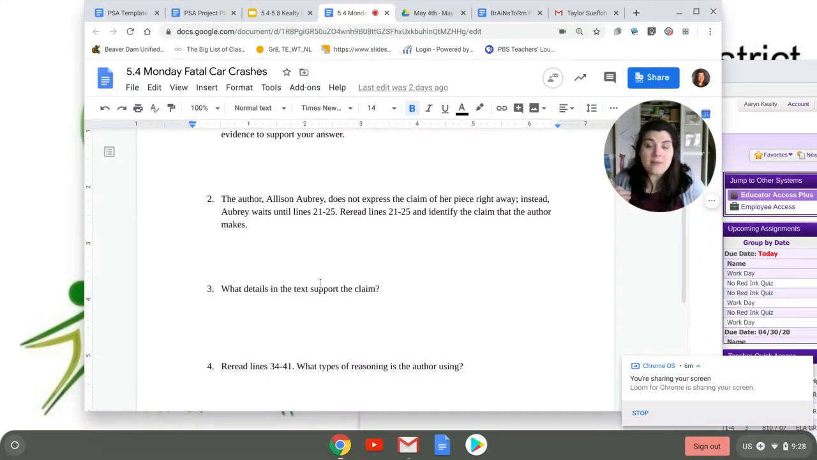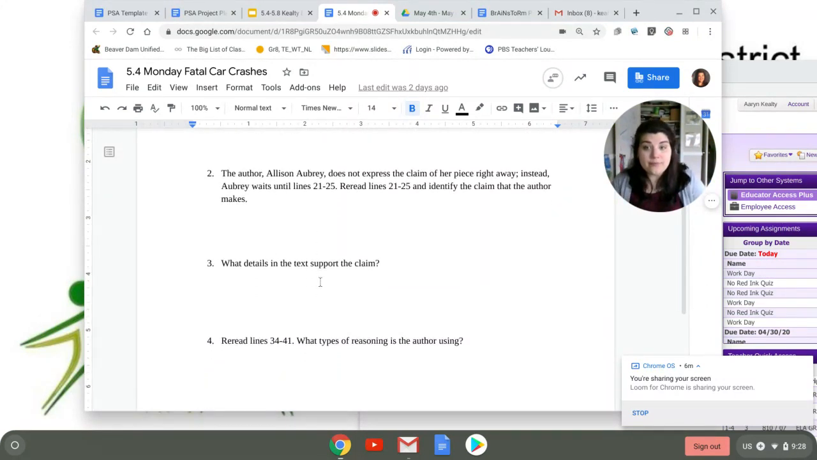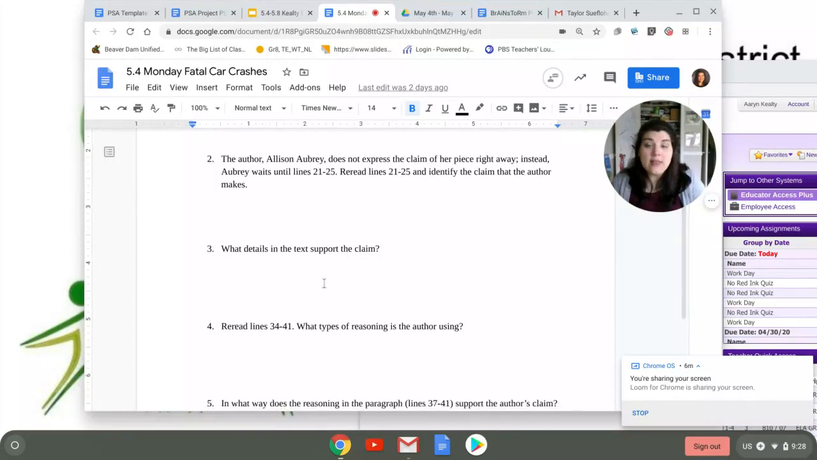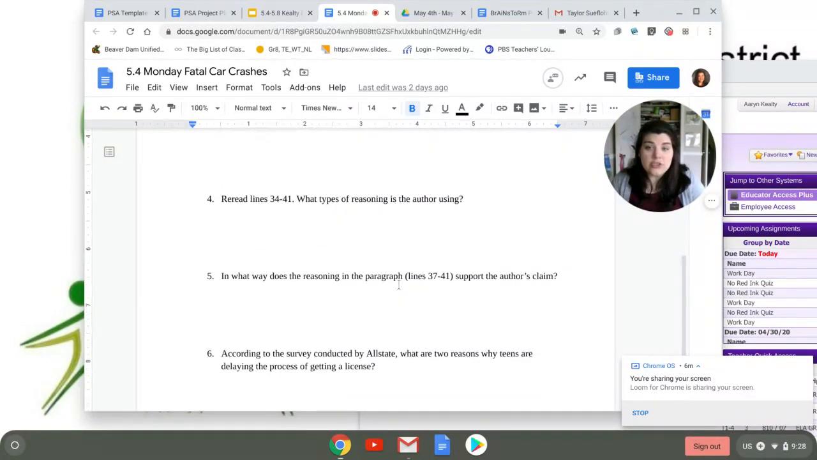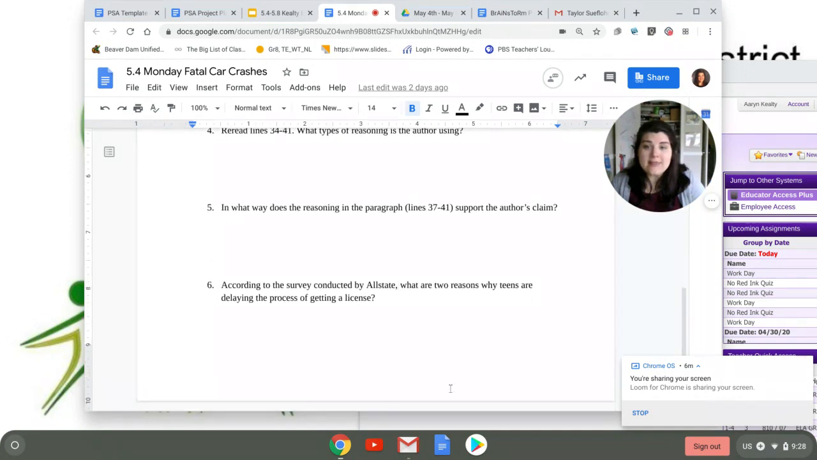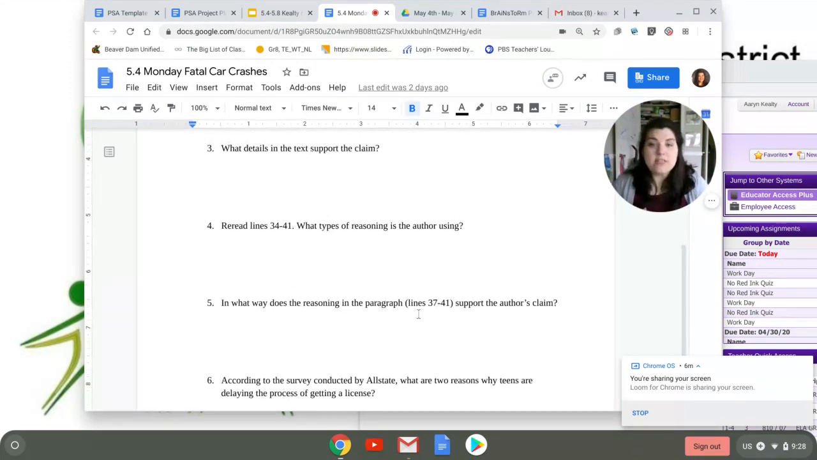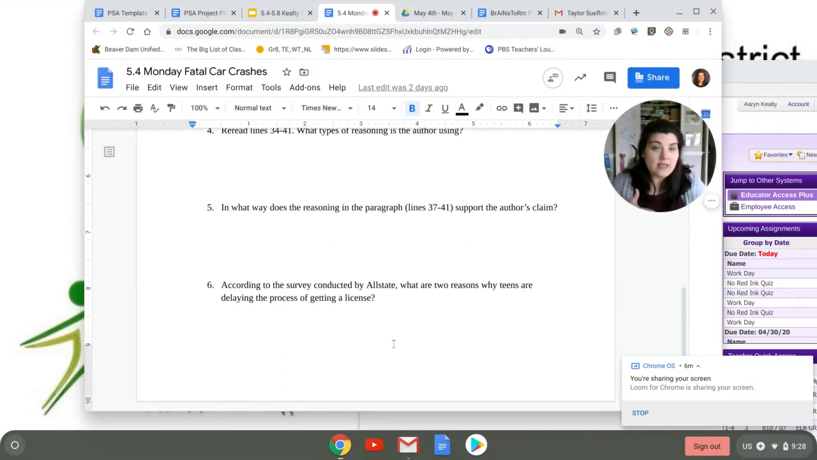Then you're going to have to look through the claim. You're going to have to think about supporting details in the text that support the claim, what types of reasoning the author is using on different lines. And then you just need to look for the two reasons according to this survey that Allstate Insurance did. So it's pretty easy. Identifying what type of reasoning and then finding the support. So this is what you are going to submit at the end of class today.